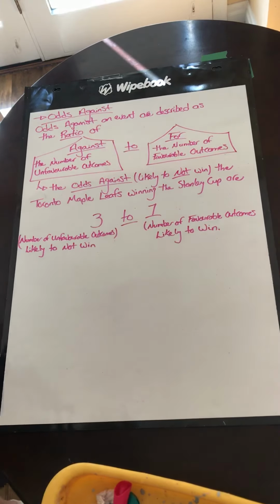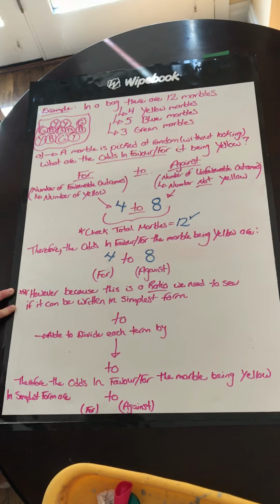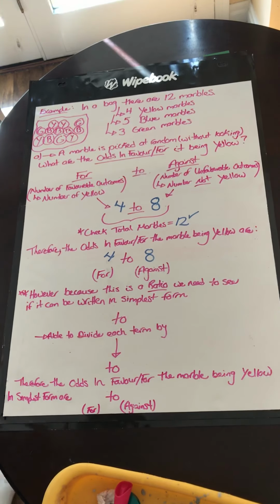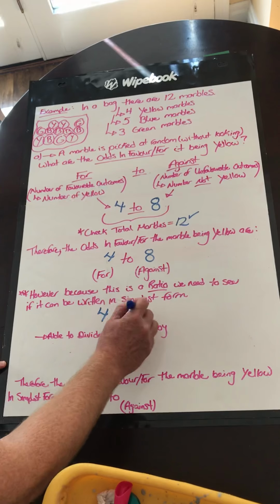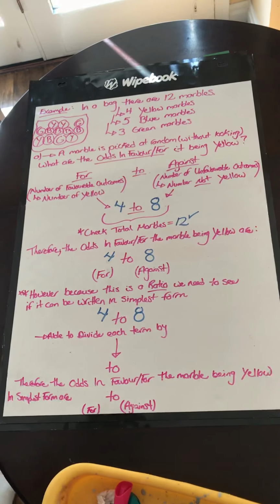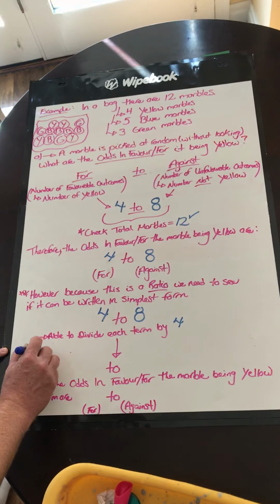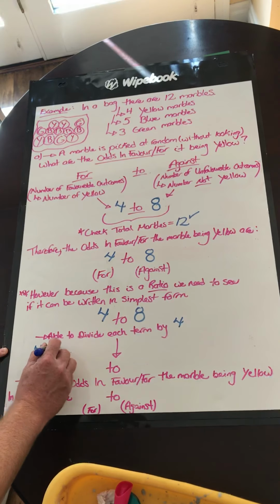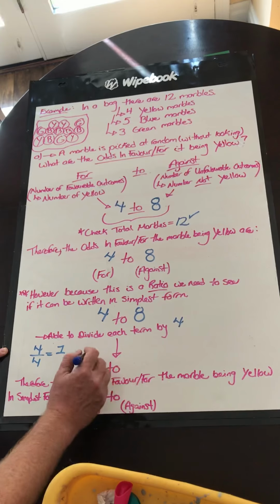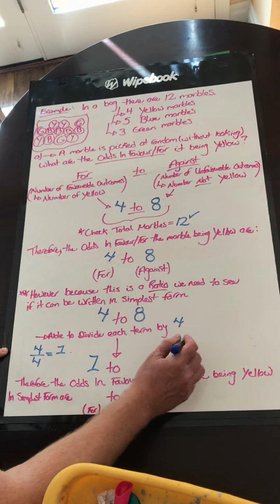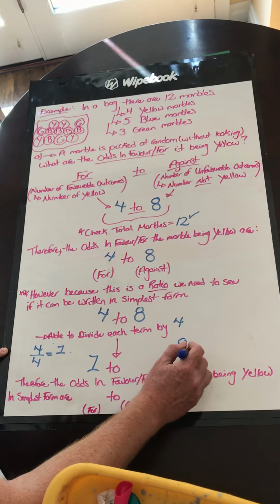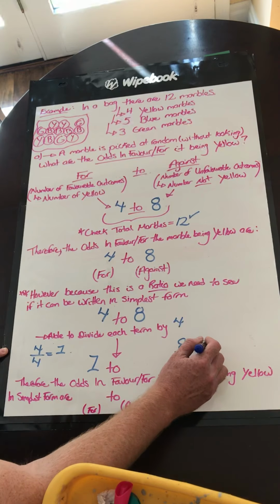However, because this is a ratio, we need to see if it can be written in simplest form. So we have 4 to 8. Can that be written in simplest form? Yes, we are able to divide each term by 4. 4 divided by 4 is equal to 1, and 8 divided by 4 is equal to 2.